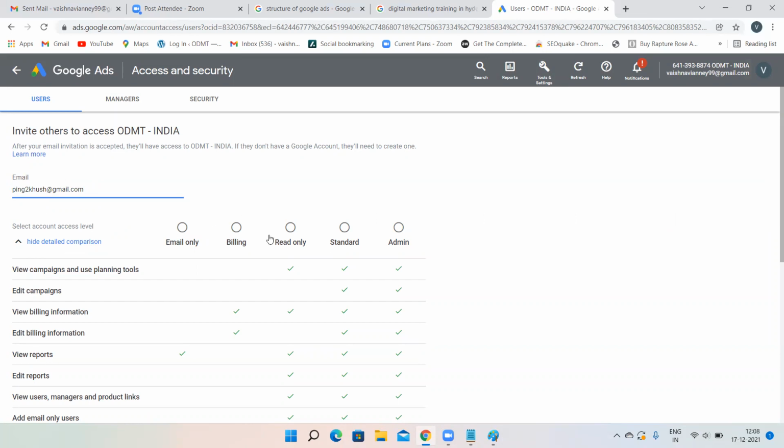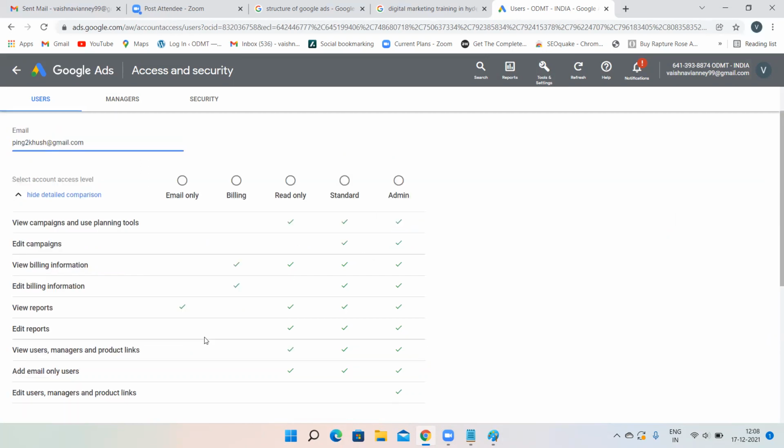Suppose you want your client to pay money, then you can give only billing access to him. You want him to only read. Suppose you are afraid that some people might make changes to your account. At that time, only give them read only access. If you want to give them everything, you can see everything over here.